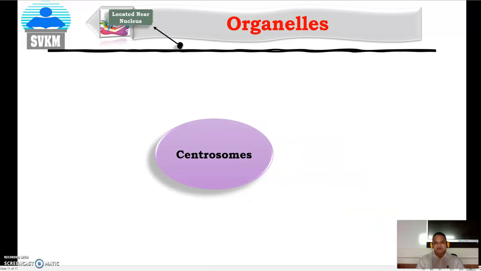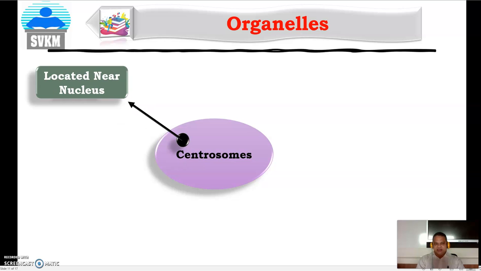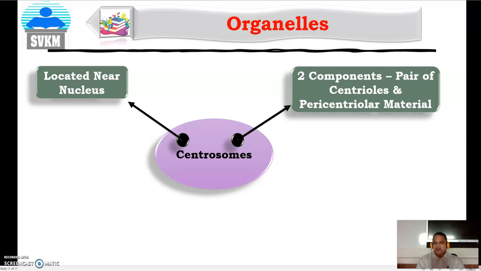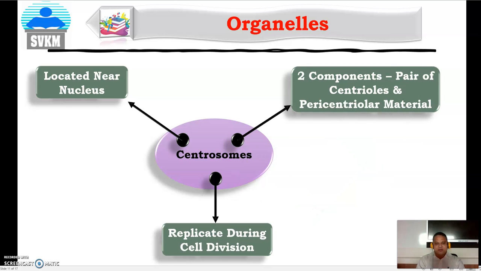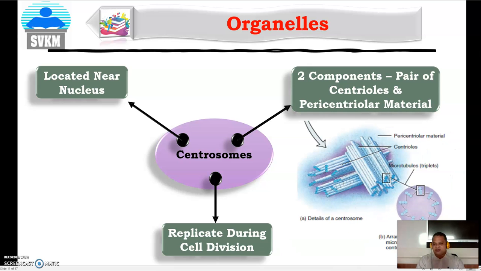Now the cell organelles. First one is the centrosome. It is located near the nucleus. Second, there are two components of the centrosome, that is the pair of centrioles and pericentriolar material. Two centrioles and one pericentriolar material. And the centrosome replicates during the cell division. Remember, the centrosome replicates during the cell division to produce new, identical daughter cells.